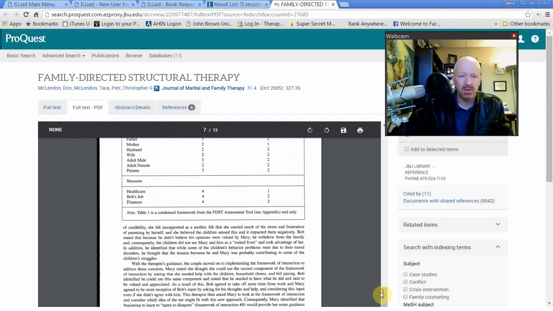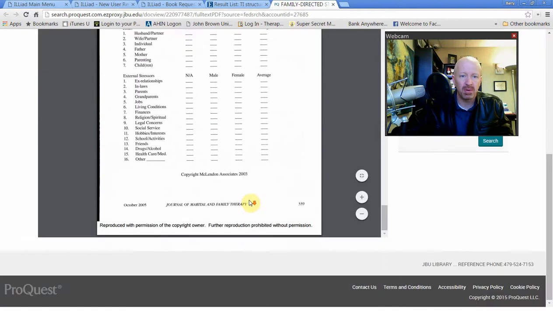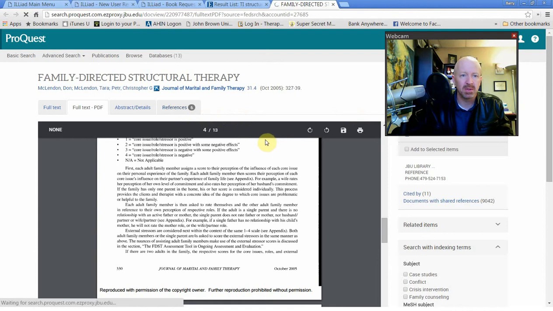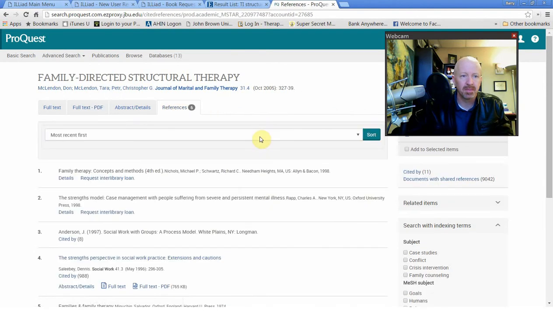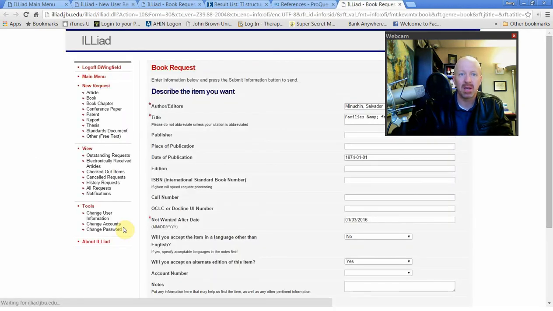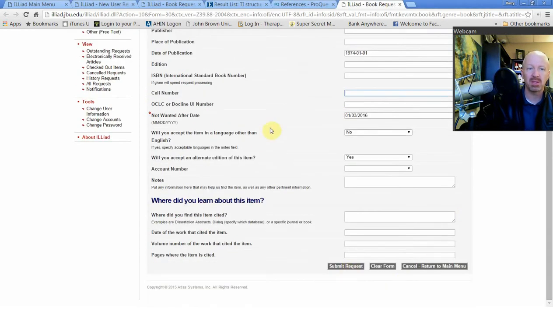I bet you if I go down to the end of this article, I'm going to see his reference list, or his or her, both and. No, they have that differently here. It's references. Let's see if that's where they are. So here's the references listed. Nichols and Schwartz. Families and Family Therapy by Salvador Minuchin. So there's another book. I can just click on Request Interlibrary Loan. I'm already signed in, and look, it already populates. Families and Family Therapy. It gives me the date. Here's when I want it. Salvador Minuchin's the author. All I have to do is click Submit, and that book will come to me in the mail.